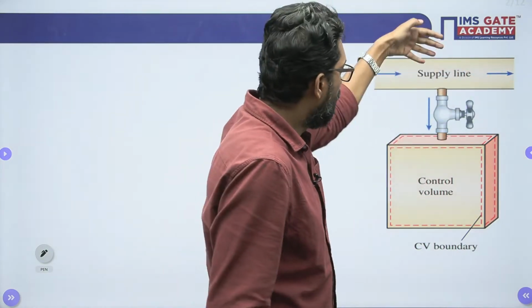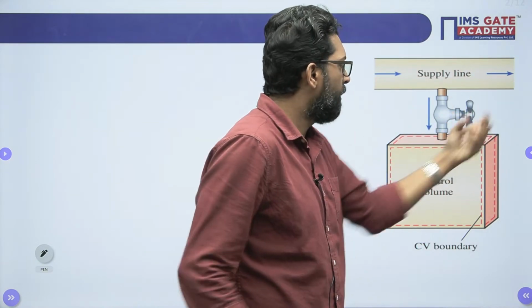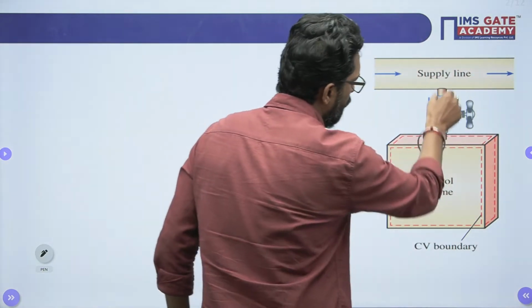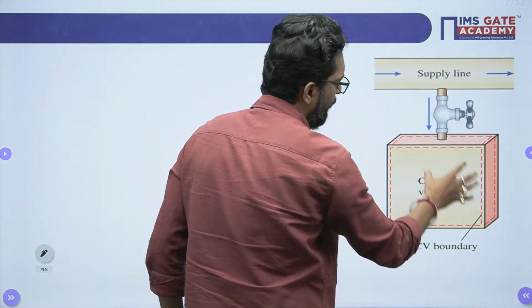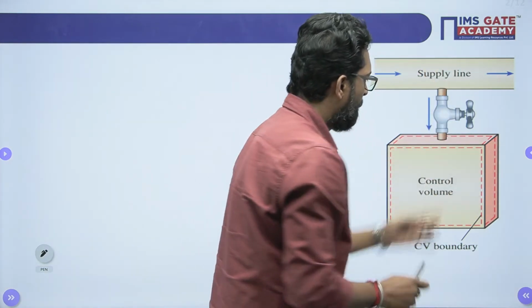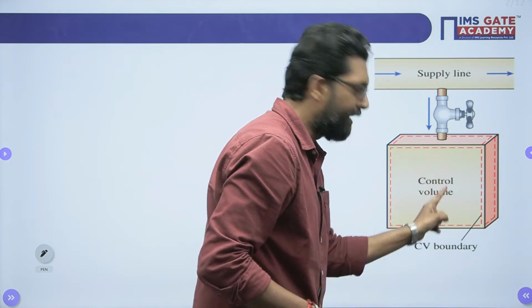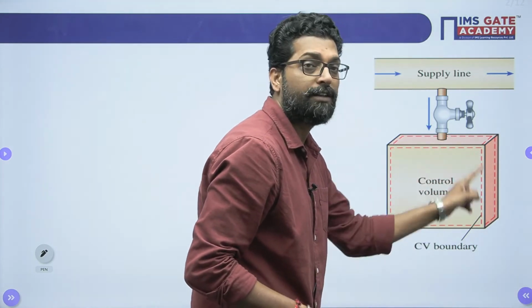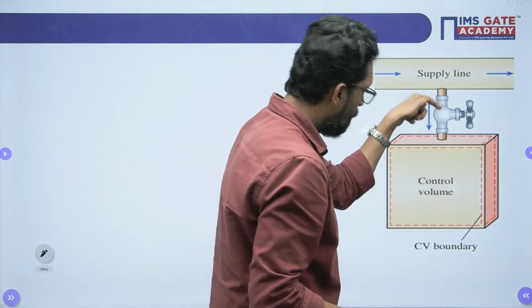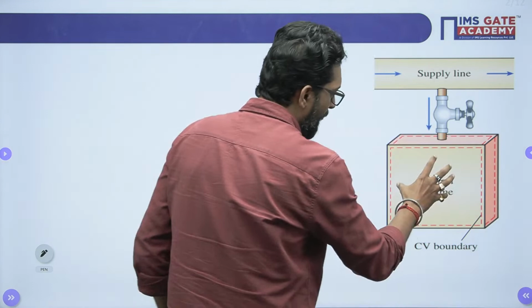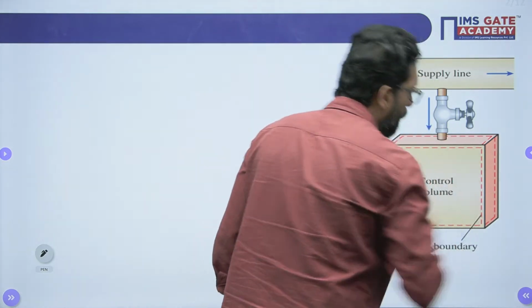Now you open this valve. When you open this valve, the fluid enters into the control volume. Why? Because the mass is in. When the system involves mass transfer, it must be an open system. So mass is in, and during the mass in, the system property will change.